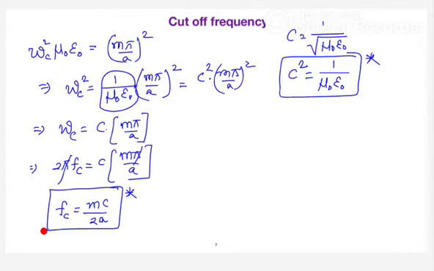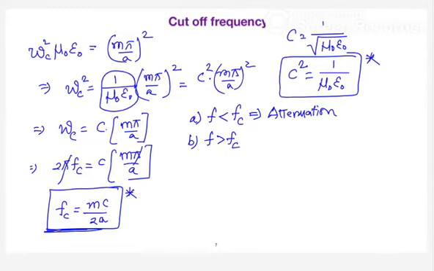So what basically does f c say here? When the frequency is lesser than the cutoff frequency, there will be full attenuation. And if your incoming frequency is more than the cutoff frequency of the waveguide, the wave can happily propagate without any problem of attenuation.